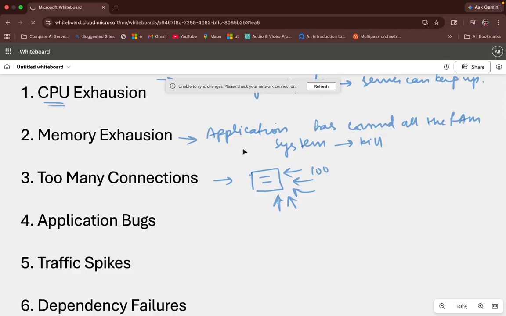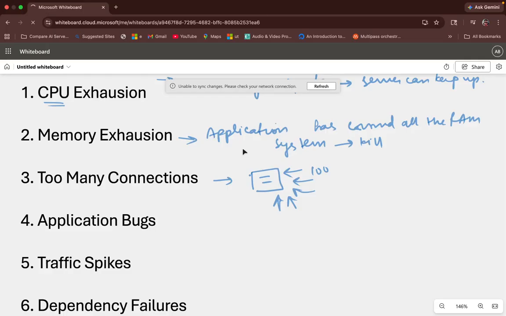If we move on to the fifth reason, it is a traffic spike. For example, as I said in the first example, let's say your system is designed to accept 100 requests at max, and suddenly 10,000 users come in. So traffic spiked, right?